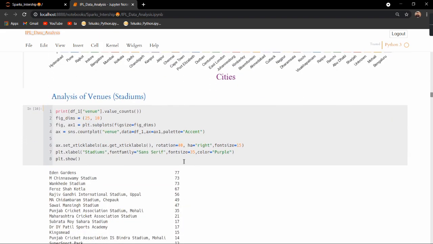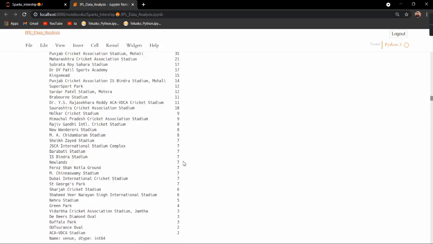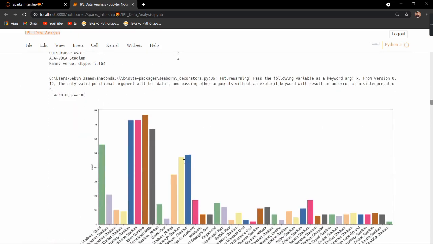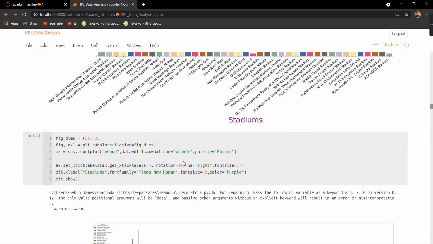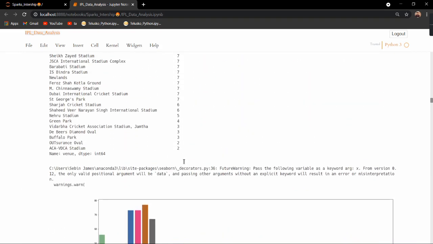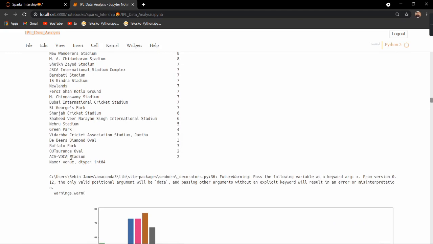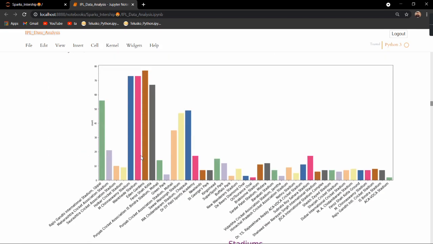Next, analysis of venues, that is the stadiums. There are a lot of stadiums, and most of the games were played at Eden Gardens, followed by Chinnaswamy Stadium, then Wankhede Stadium, etc. I have visualized this in a count plot using the Seaborn library. The least played was ACA-VDCA Stadium, where only two games were played. The highest played was Eden Gardens.